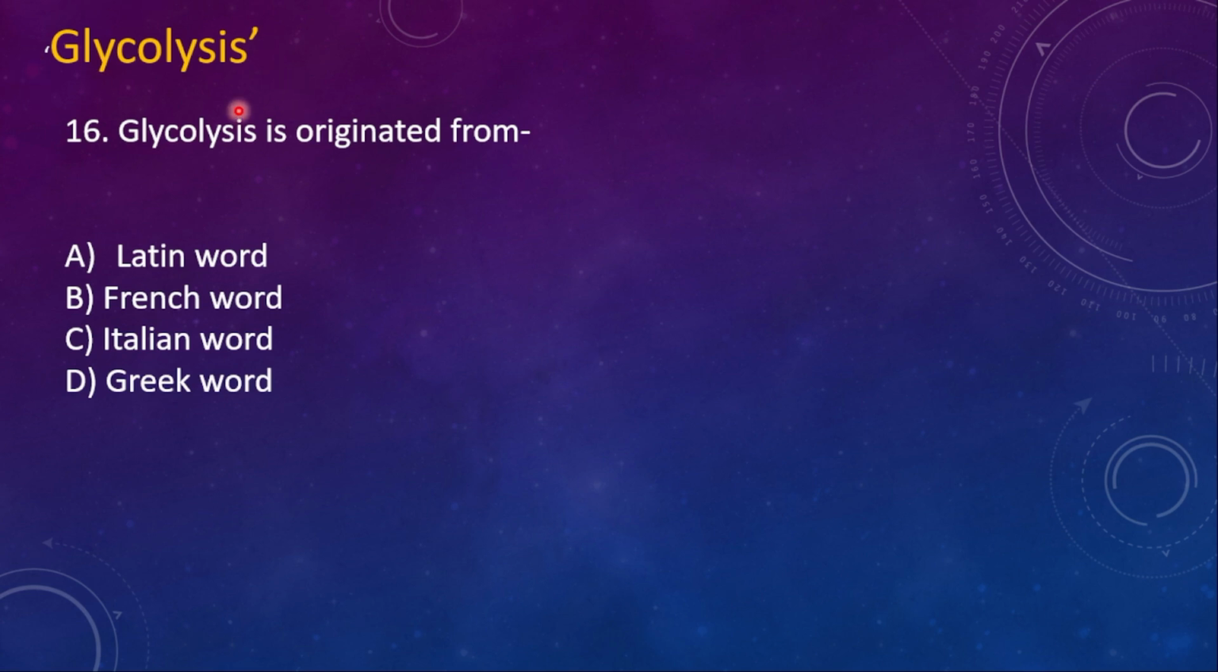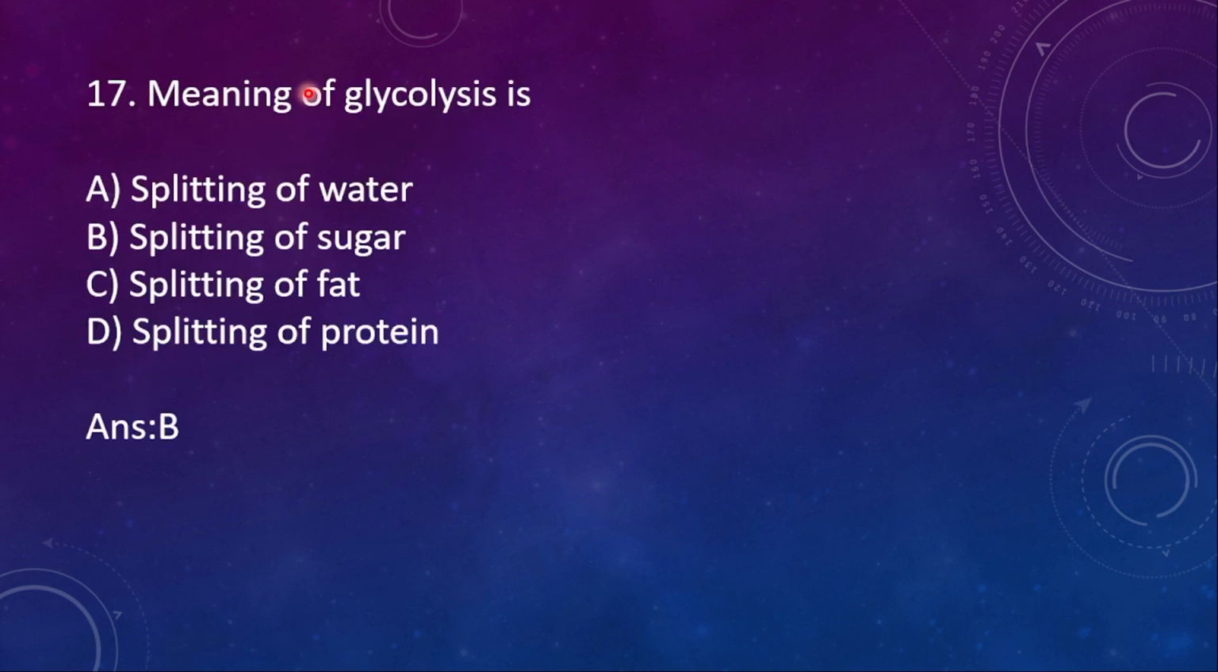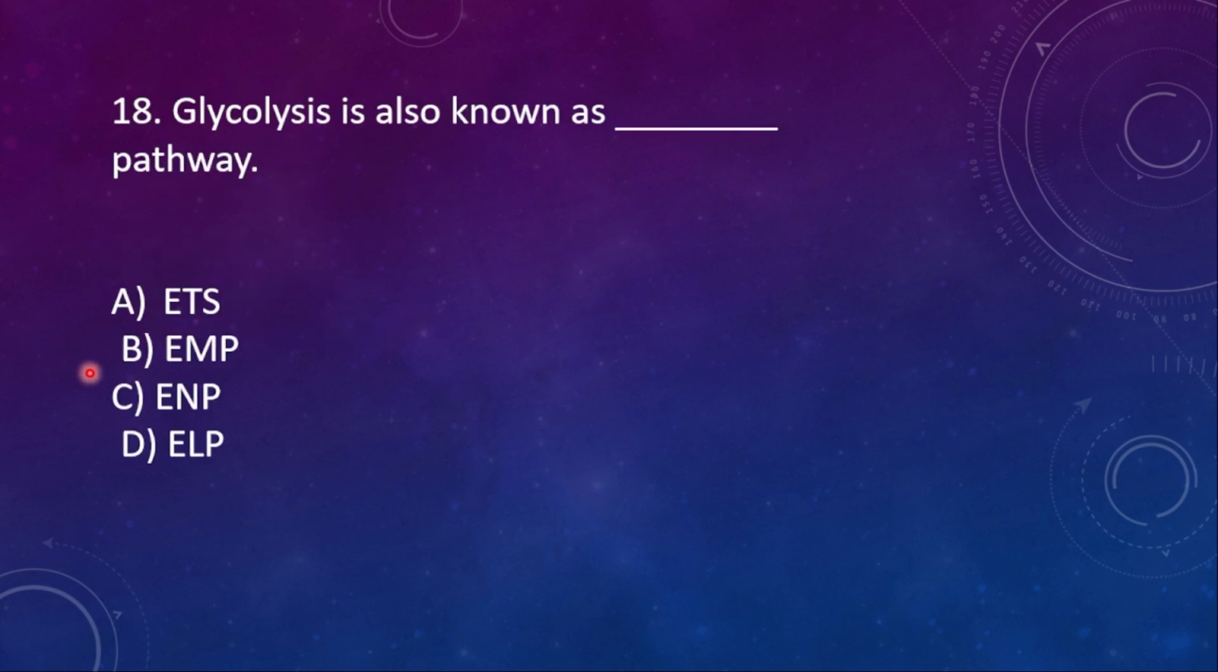Now from glycolysis. Glycolysis means the breaking down of glucose. 16th one, glycolysis is originated from a Latin, French, Italian or Greek word, and it was originated from the Greek word. Next question, 17th one. Meaning of glycolysis is A, splitting of water. No. Splitting of sugar. Splitting of fat. Splitting of protein. So here the right option is splitting of sugar.